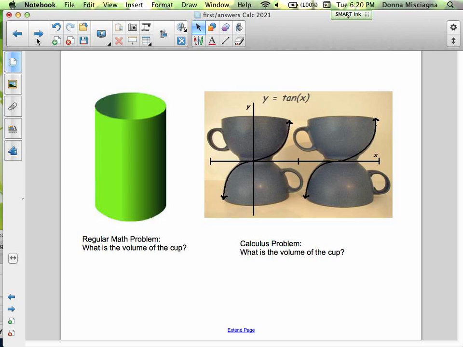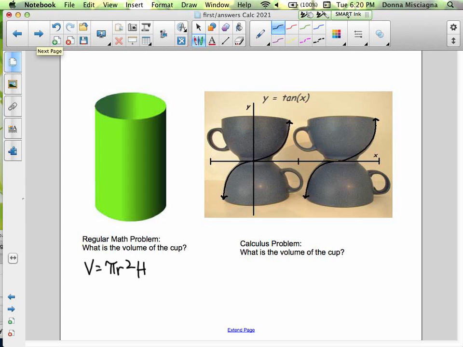A regular math problem. What's the volume of the cup? Right, that's just a cylinder. So the volume is going to be pi times radius squared times the height of the cylinder. Right? Just get your values and plug it in. Right? Not too complicated. But how about the volume of this cup?